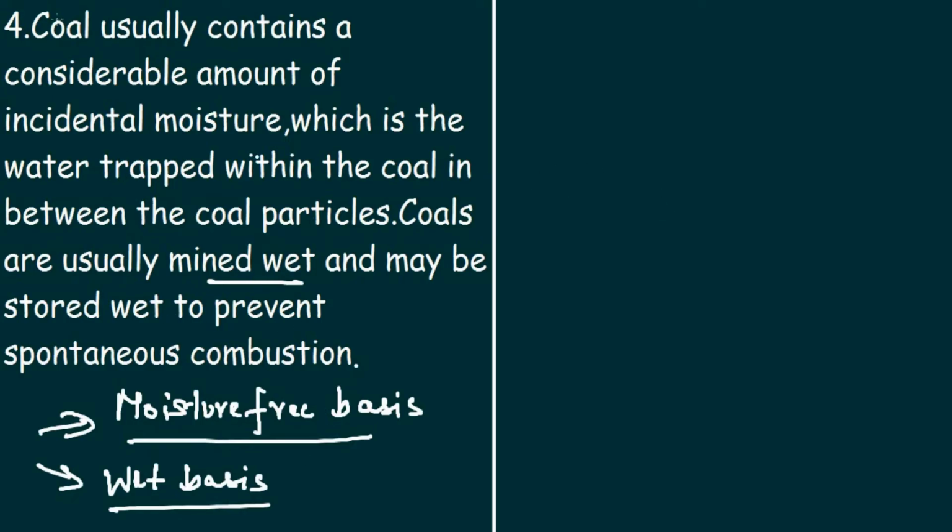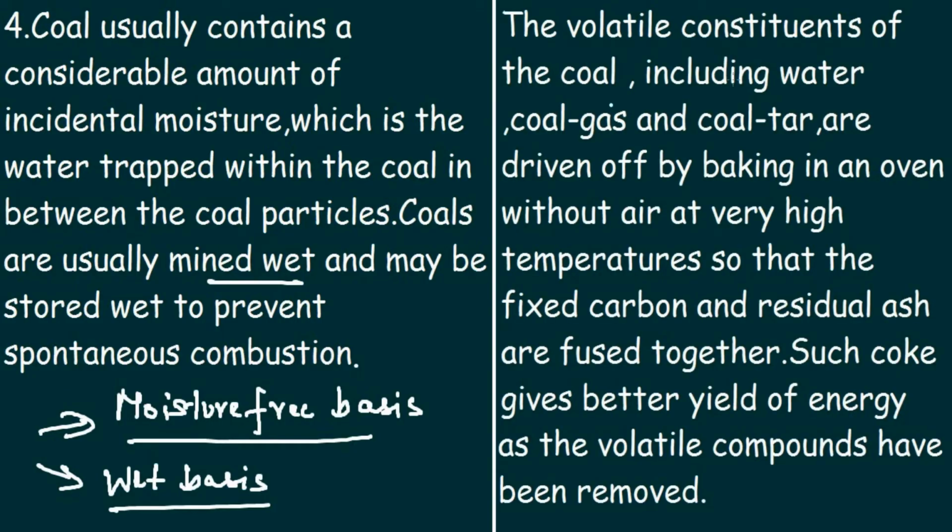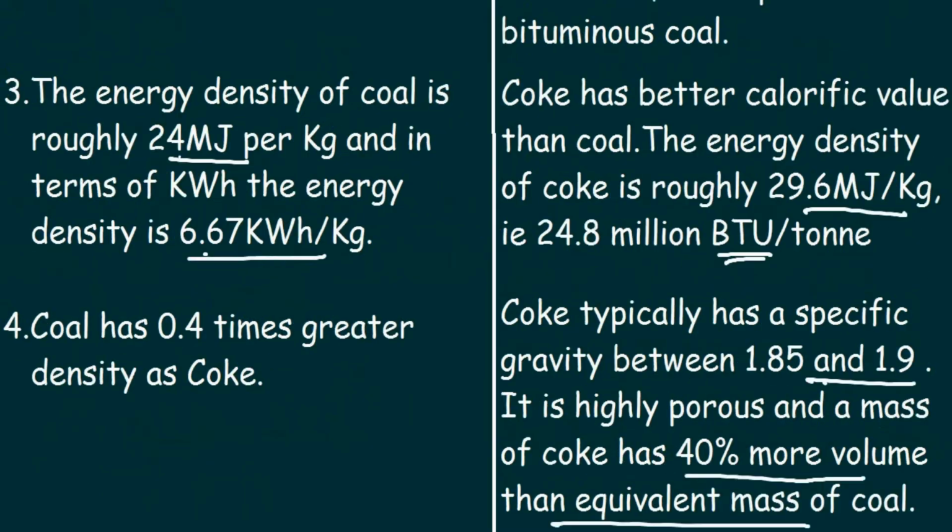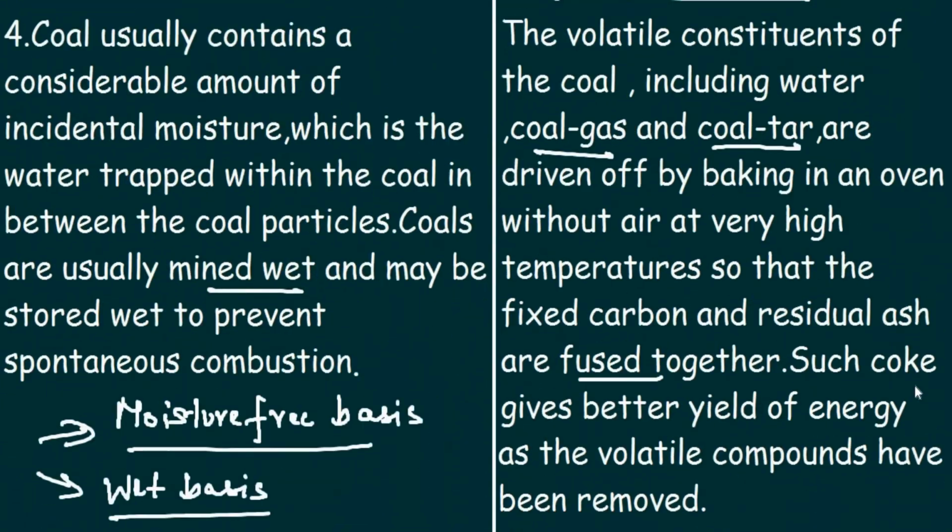Now for coke, the volatile constituents of the coal including water, coal gas, and coal tar are driven off by baking in an oven without air at very high temperatures, so that the fixed carbon and the residual ash are fused together. Such coke gives better yield of energy as the volatile components have been removed. Now let's move on to the fifth point.